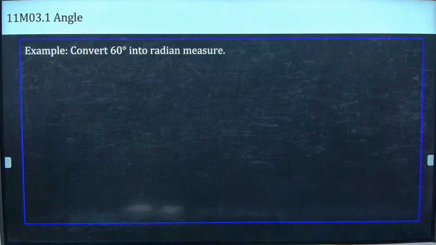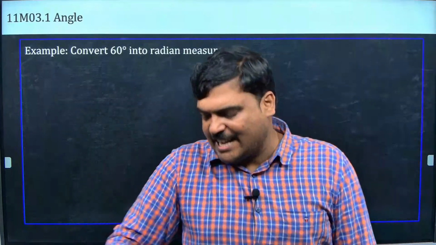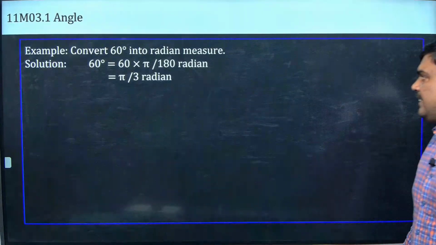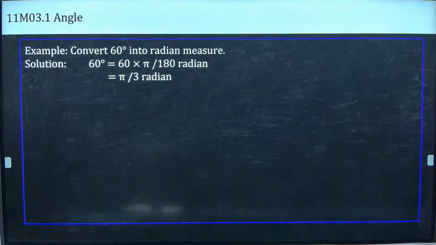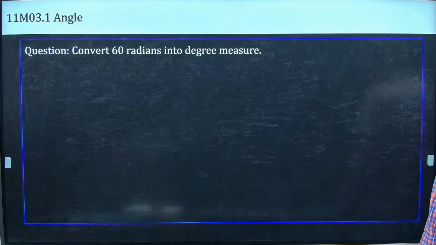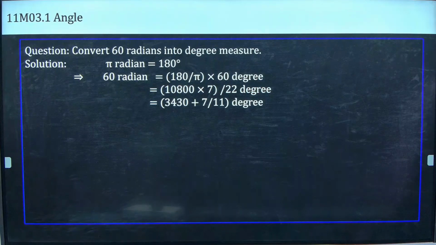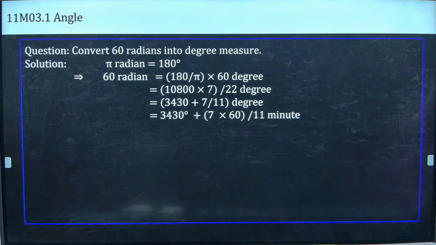Okay, convert 60 degree into radian. What do you have to do, guys? 60 to radian, what do I have to multiply? 60 into pi by 180. Very simple, correct? Okay, 60 radian into degree. What do I have to do? 60 into 180 by pi. So I will multiply, I will divide everything.